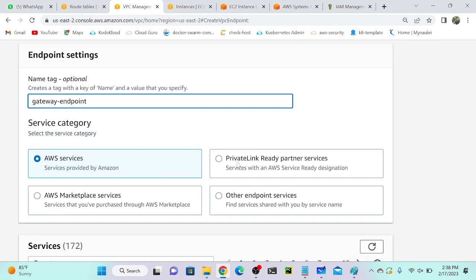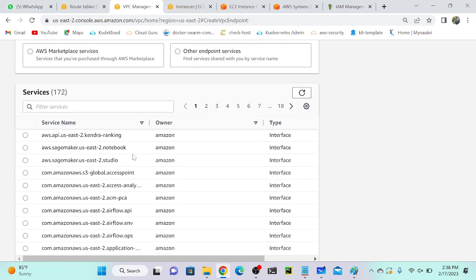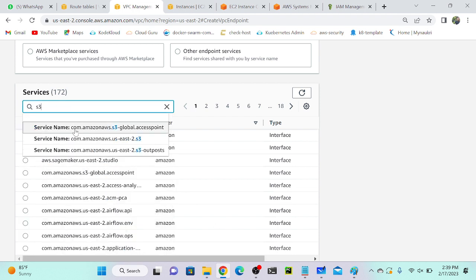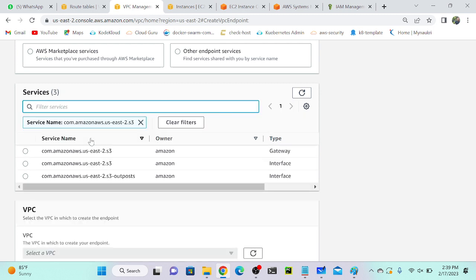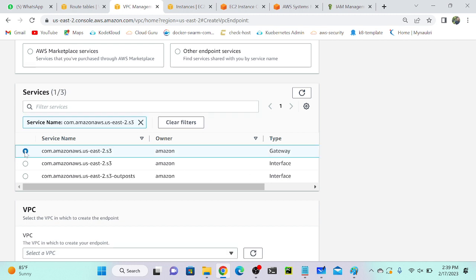Then select AWS services. We have four options. One is PrivateLink ready partner services. Another one is AWS Marketplace. Then other endpoint services. We'll discuss later what they all are. So first we will select AWS services because I need to create a connection between my two services, right? One is EC2, another one is S3. Then come down, and here you can see the type, interface, right? As we discussed, the gateway endpoint only supports two services, which are DynamoDB and S3. So I will search for S3, and then I will select this one. You can see that S3 is supporting the gateway type. So here I will select gateway endpoint as of now.